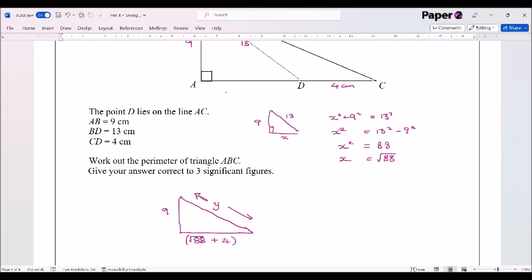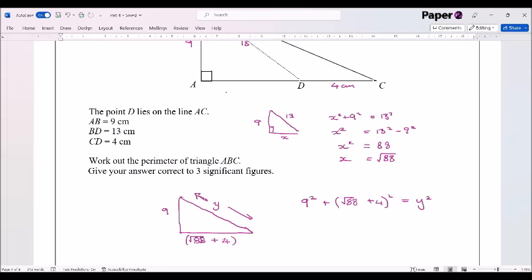Now we need to know what that is. So let's just type that into the calculator. 9 squared plus root 88 plus 4, all squared, is equal to y squared. So we've got root 88, remember to take the cursor outside of the square root if you're going to do that, plus 4, and square that.